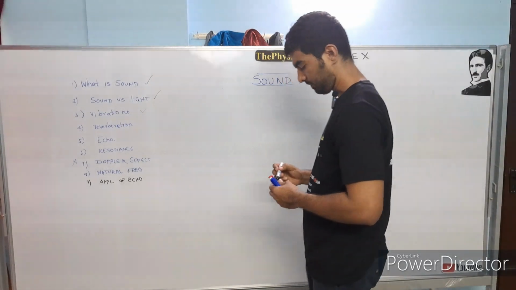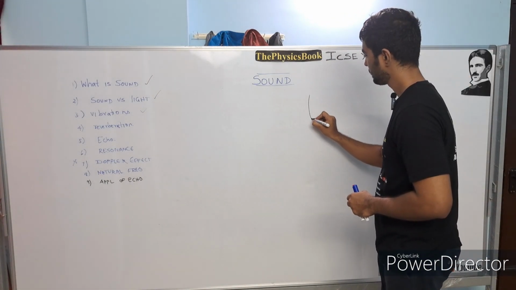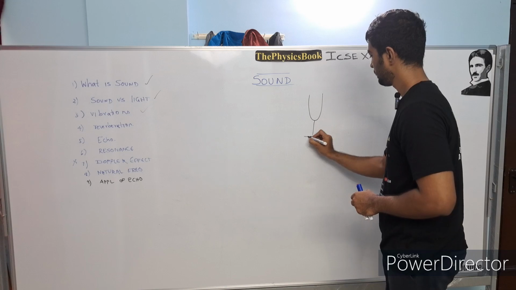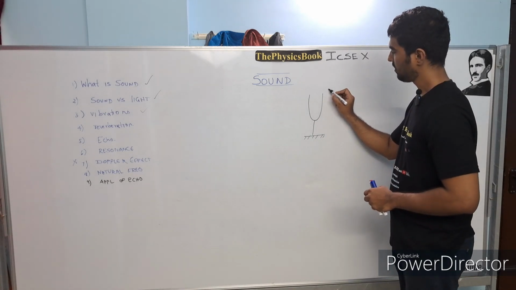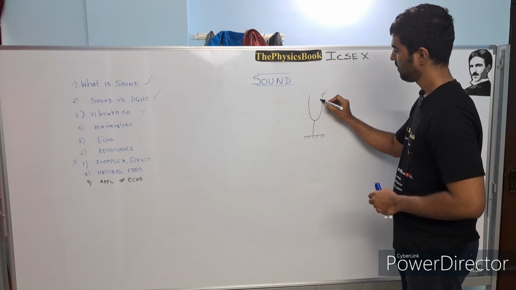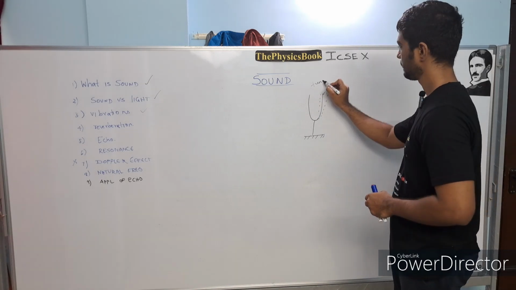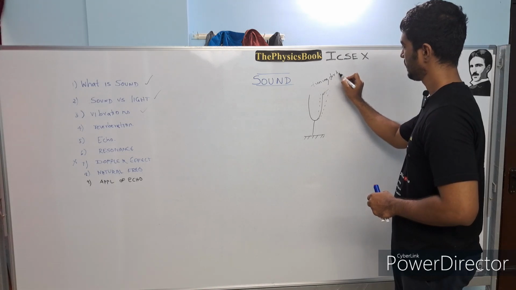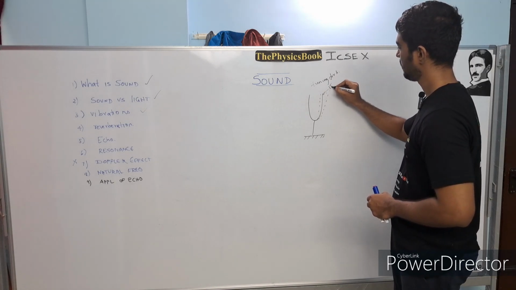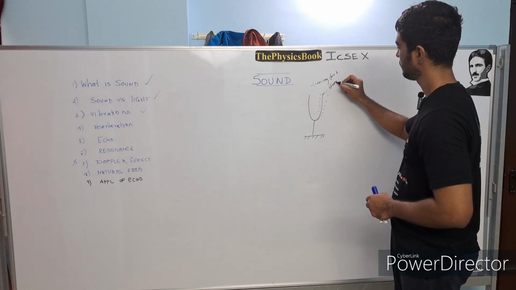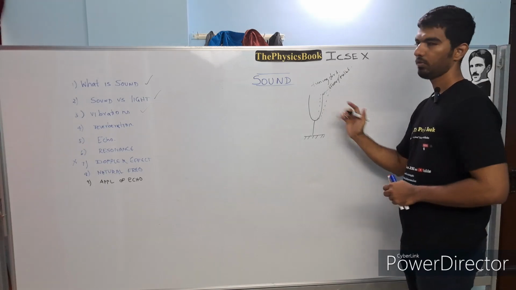What is meant by vibration? So for this vibration, let's take a tuning fork. This is a best and easy to understand example. This is a tuning fork. When somebody hits this tuning fork, it will oscillate. It will move back and forth. I'm just hitting this with a hammer or a mallet, and this tuning fork starts to vibrate.